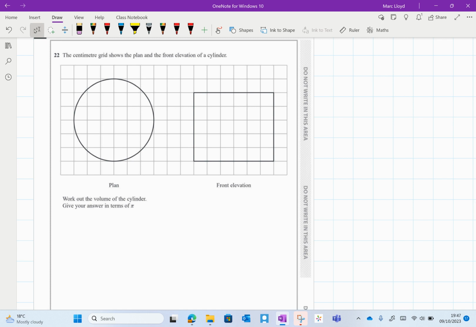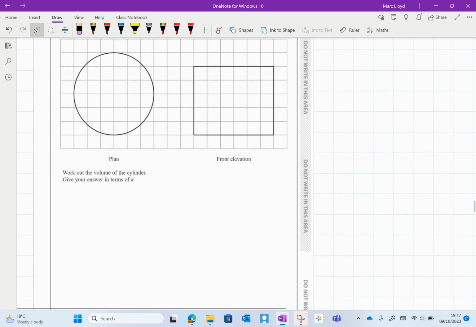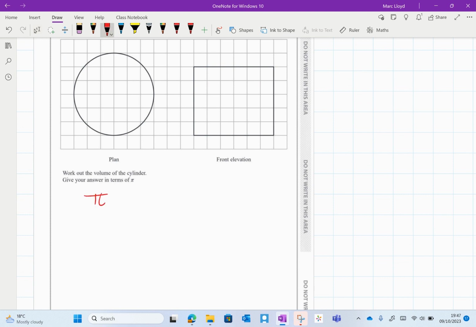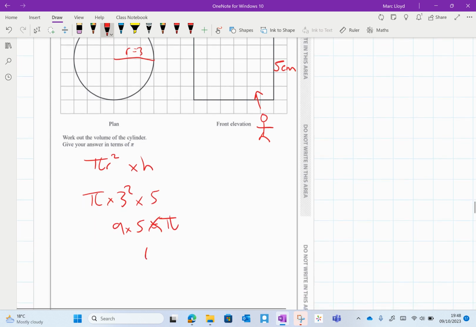Okay, a centimetre grid shows the plan and the front elevation of a cylinder. Work out the volume, express it in terms of pi. So the volume is going to be pi r squared, and then we're going to multiply it by the height. This is the front elevation, so the little man is just looking there, or woman or person, whatever. And we've got a height of 1, 2, 3, 4, 5. So a height of 5 centimetres. And then here we've got a radius of 3. So pi times 3 squared times 5. 3 squared is 9. Times pi. And then 9 times 5 is 45. So our volume is 45 pi.